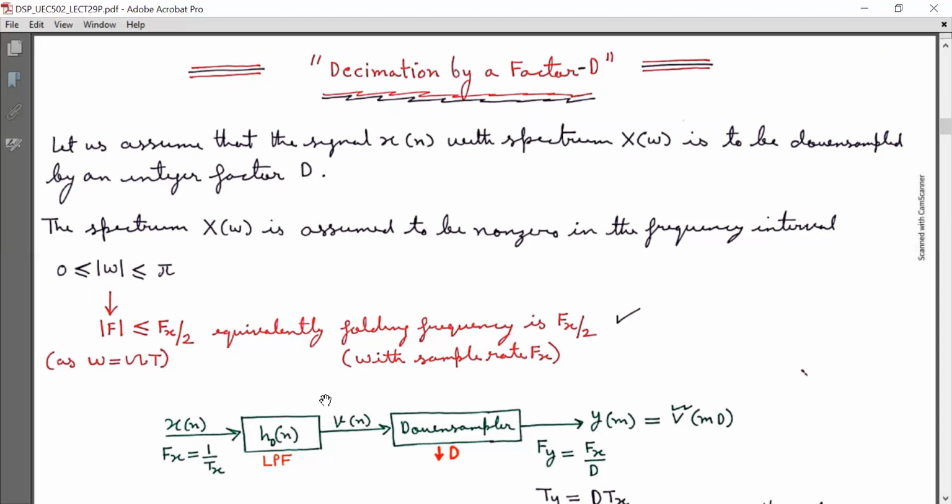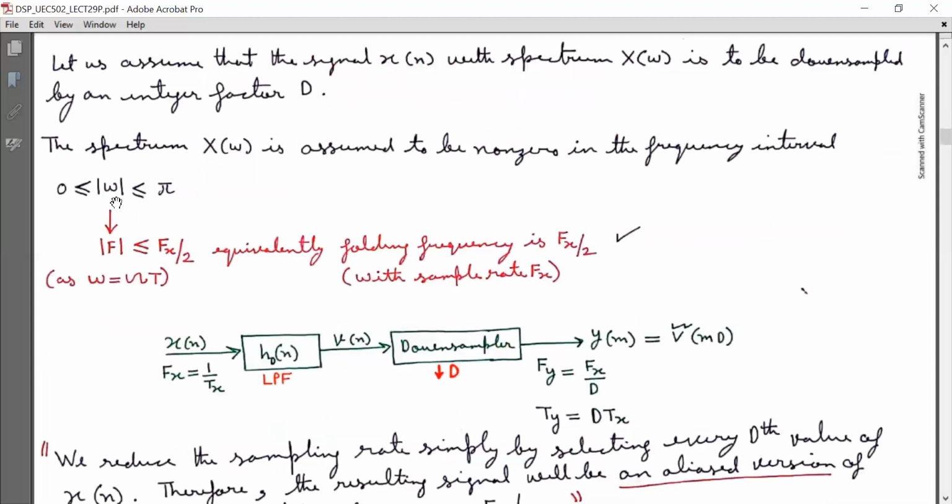Let us assume that a signal x(n) with spectrum X(omega), where small omega is angular frequency in the discrete domain, is to be downsampled by an integer factor capital D. The spectrum X(omega) is assumed to be non-zero in the frequency interval magnitude of small omega lying between 0 to pi, that is the unique range in the discrete domain.